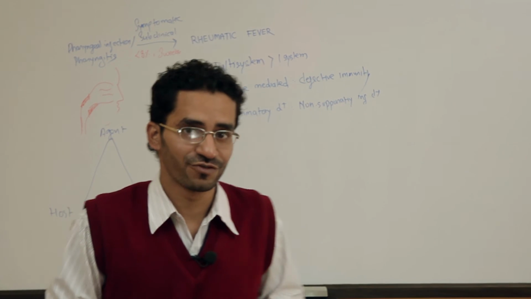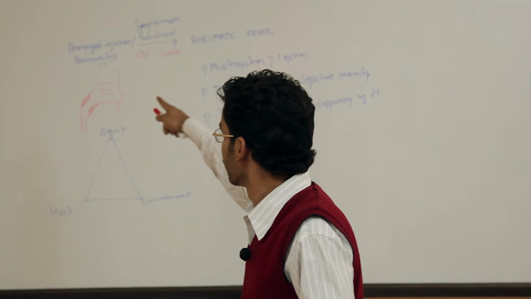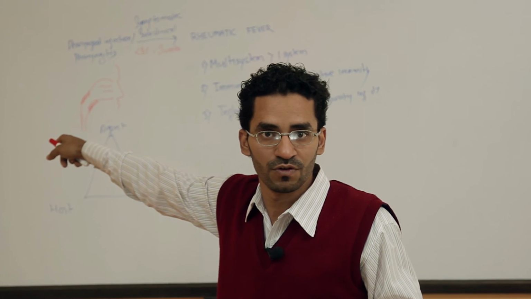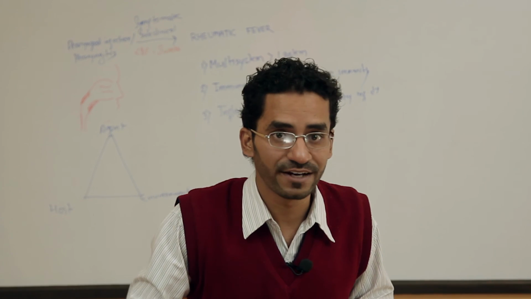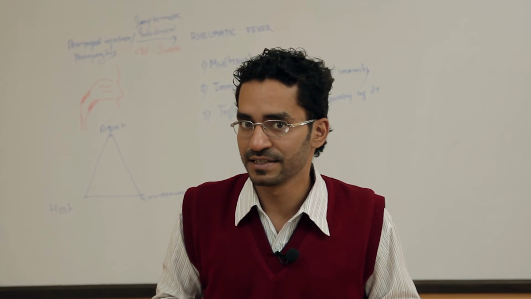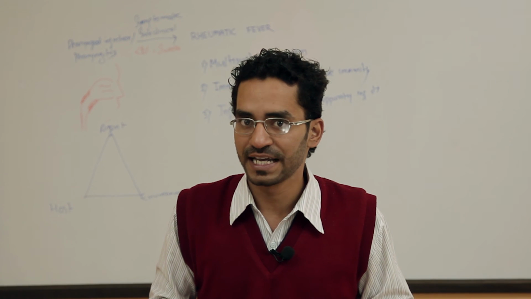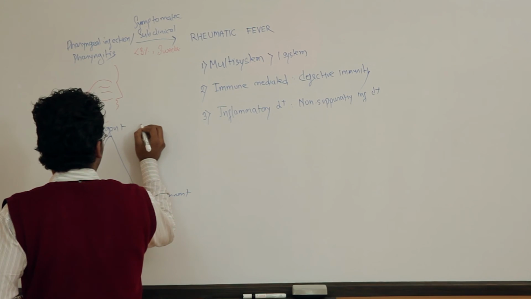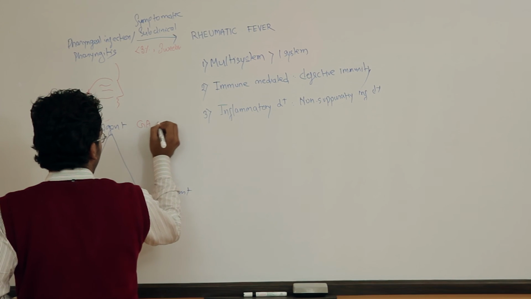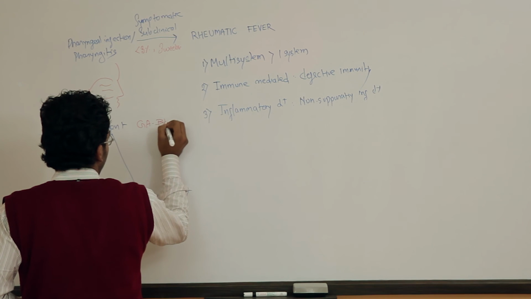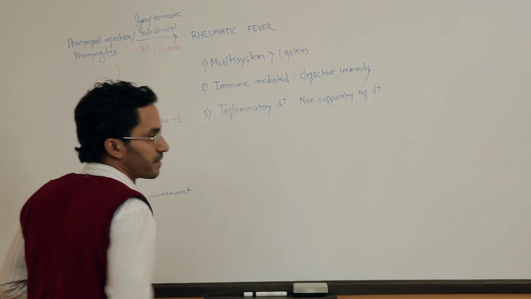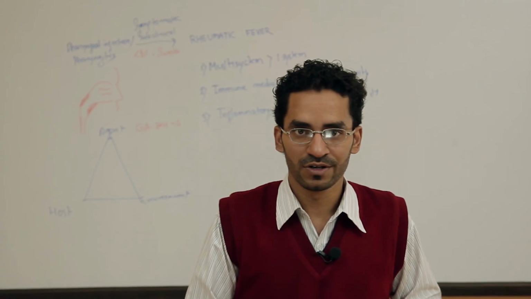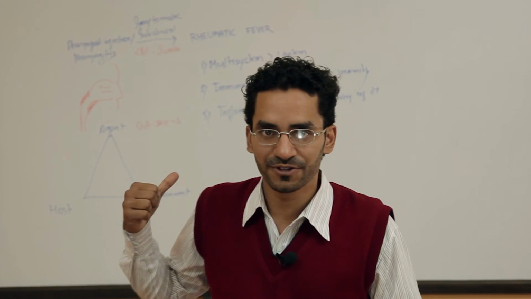Talking about the agent of the rheumatic fever, or the agent of the pharyngeal infection, which organism is responsible for pharyngeal infection? It is group A beta hemolytic streptococci. This is the organism that is ultimately leading to the rheumatic fever.